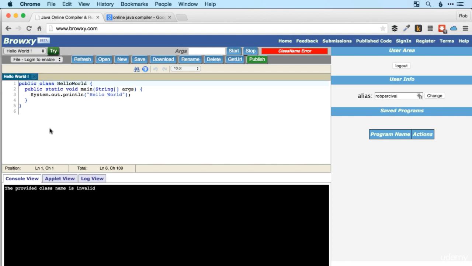Now, some of these keywords and structures will be reasonably familiar to you as we used them in the last section. But now, as I said previously, we're going to look at them in much more detail. So first of all, let's just click Start up here to see what this does. You might be able to guess. It prints Hello World to the console. As you can kind of guess, that line might achieve for you.